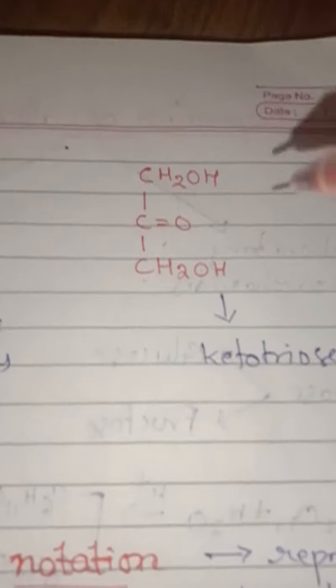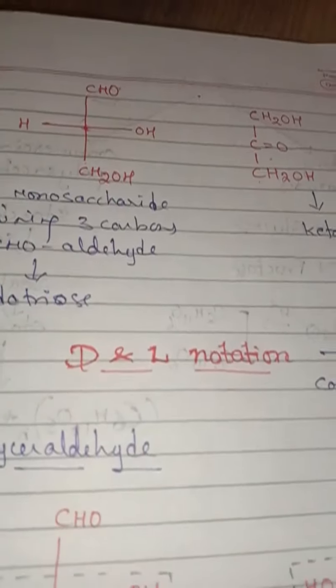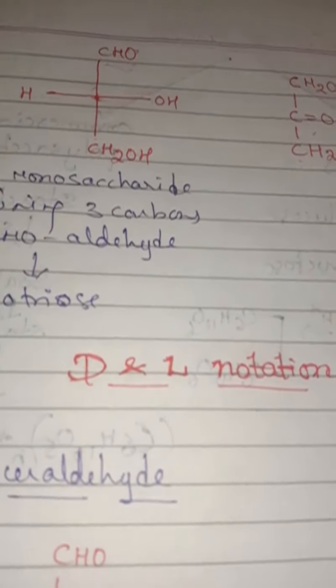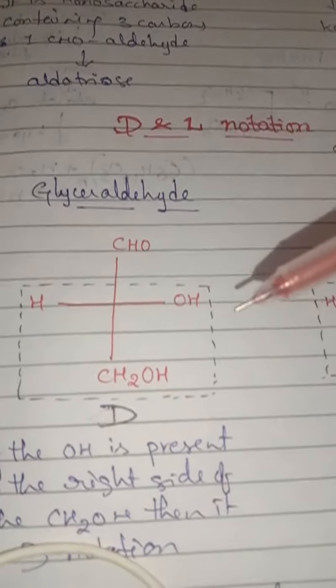That means it is ketotriose. What is the name? Ketotriose. Next comes the D and L notations. So this represents the configuration of the molecule. Look here, this is the same structure, only I am taking glyceraldehyde.